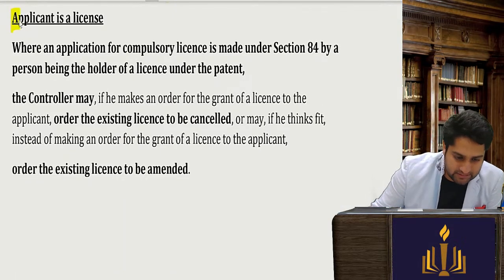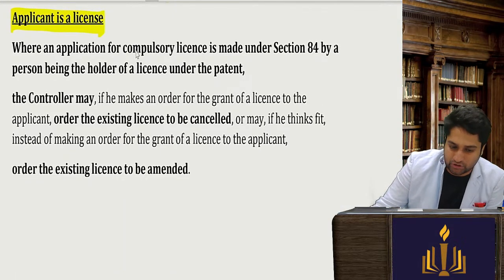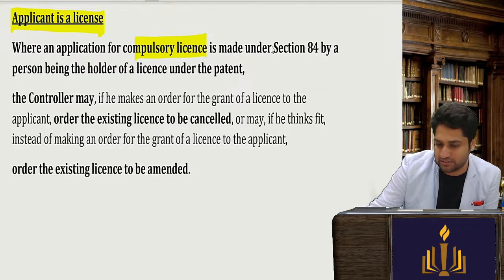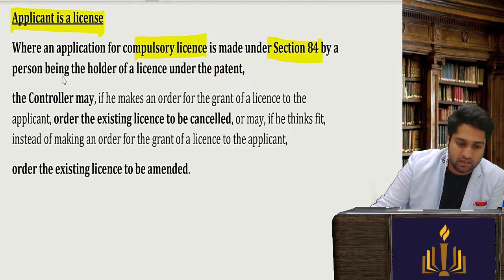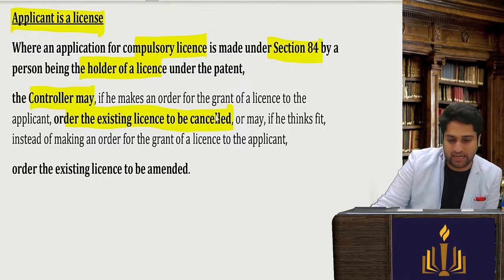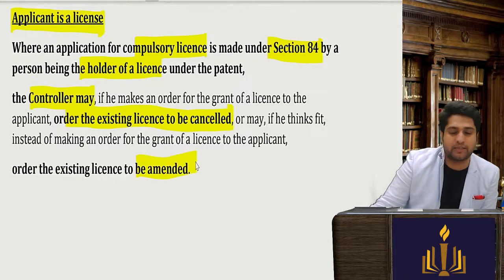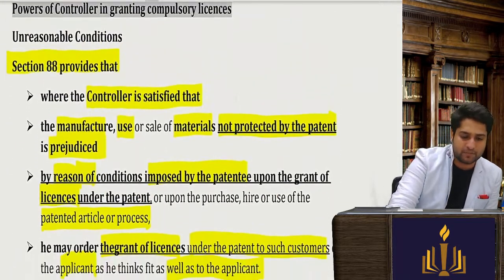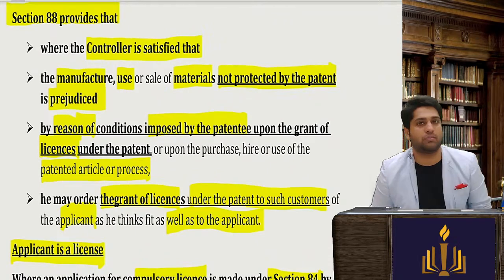Where the applicant is a licensee, where the application for a compulsory license made under section 84 is by the holder of a license, the controller may order the existing license to be cancelled or amended. So let's see, what does section 88 talk about?